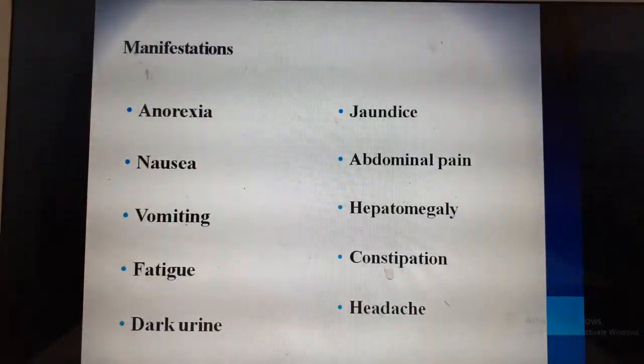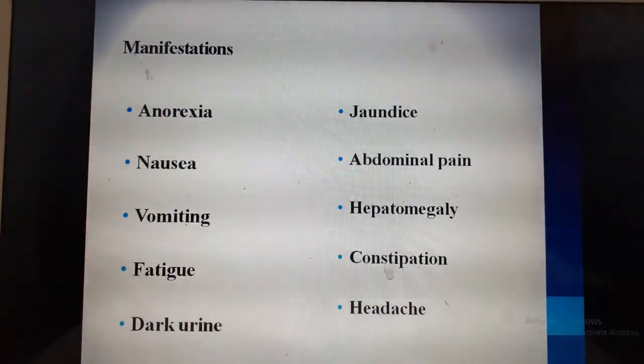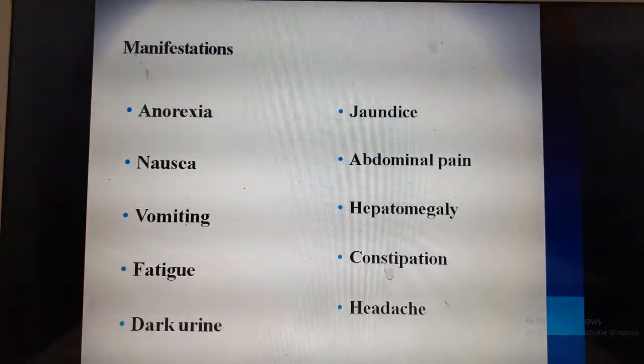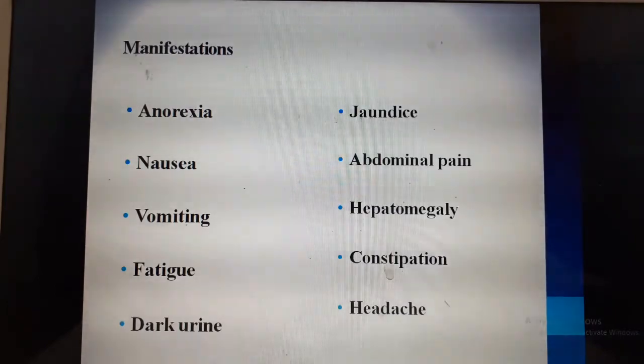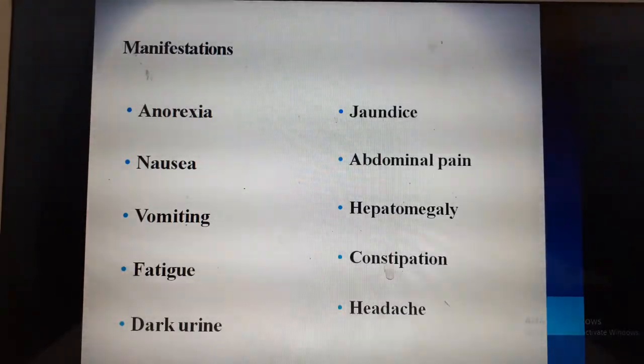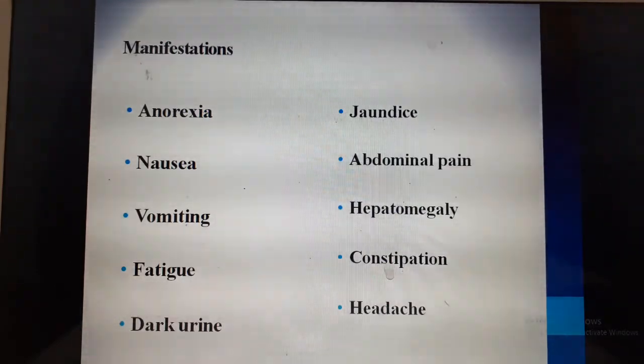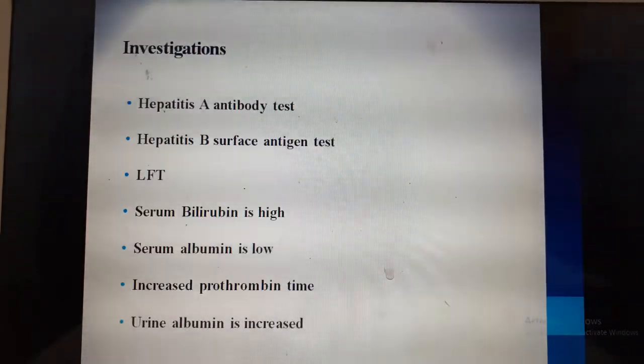The manifestations typically are they will present with anorexia, poor feeding. Anorexia is poor feeding, nausea, vomiting, fatigue. They will look very dull, with dark urine, especially pale colored stools. They can have jaundice, abdominal pain. Most of the children will have hepatomegaly, liver enlargement, constipation and headache.